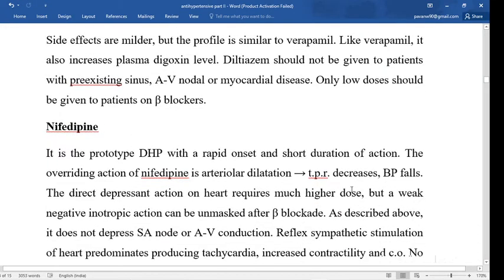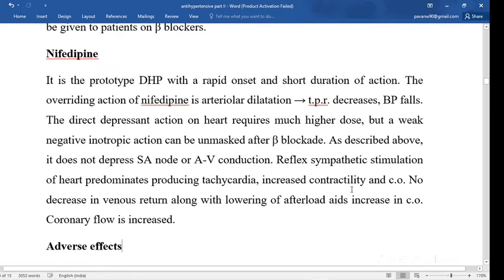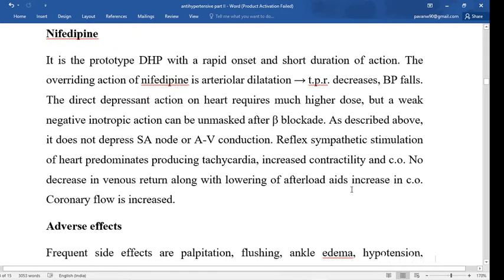Next drug is nifedipine. It is the prototype of this group, with rapid onset and short duration of action. Nifedipine causes arterial dilatation, and due to that dilatation it decreases the total peripheral resistance, and hence the blood pressure falls. It does not depress the SA node or the AV conduction, but it causes reflex sympathetic stimulation of the heart and produces tachycardia. So instead of bradycardia, nifedipine causes tachycardia.